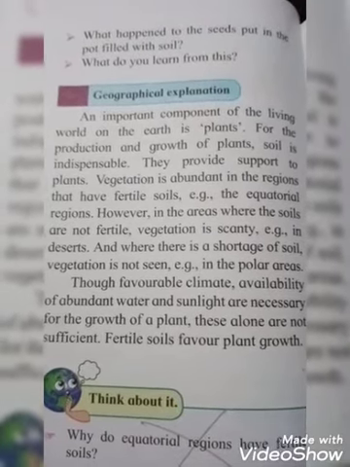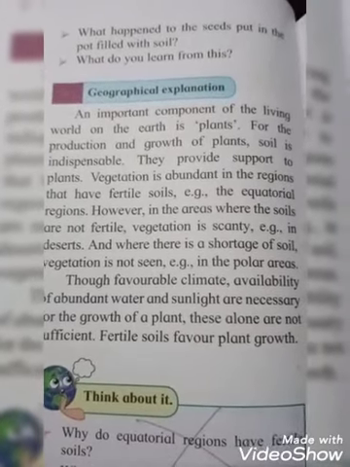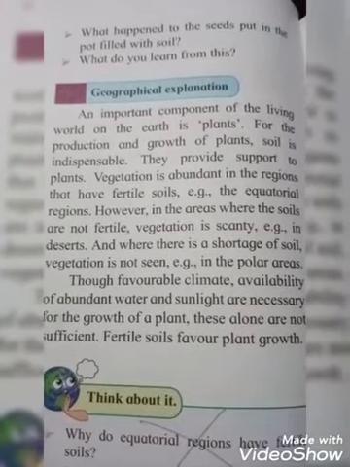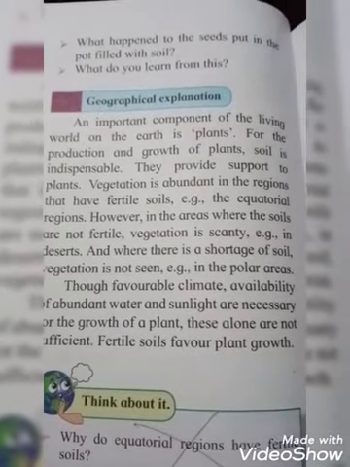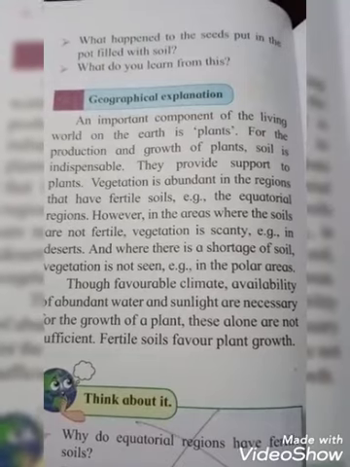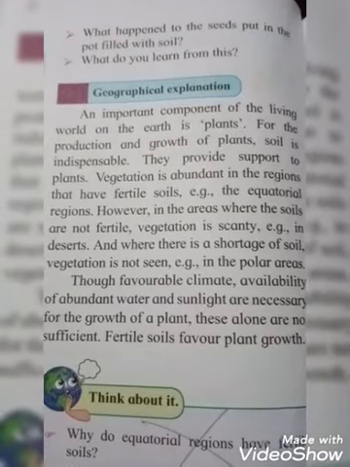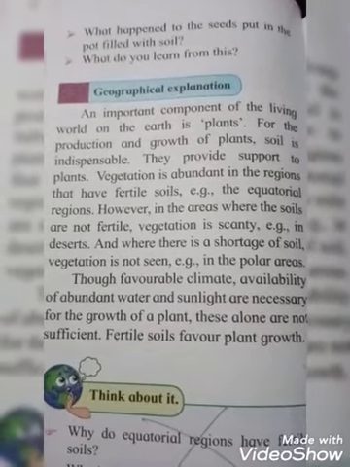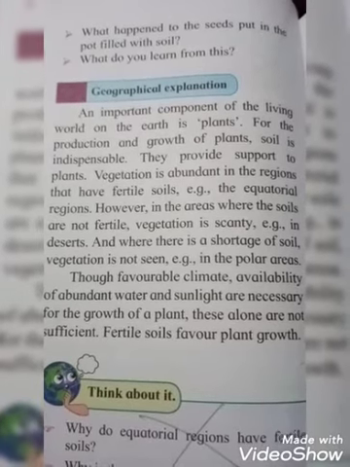However, in the areas where the soil is not fertile, vegetation is scanty. For example, in desert regions. See students, in places where soil is not fertile, vegetation is scanty, that means less. An example is the desert, because in desert places water is very less.